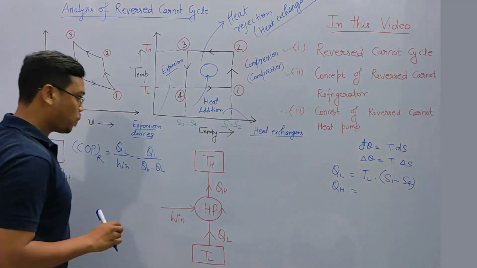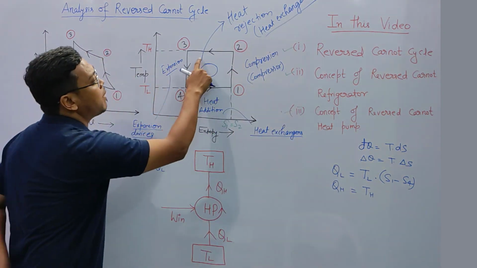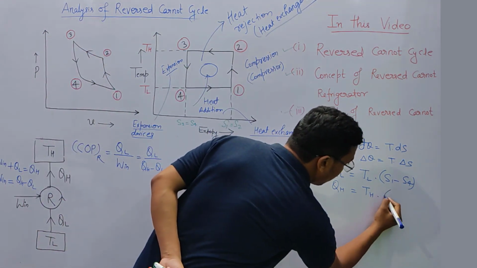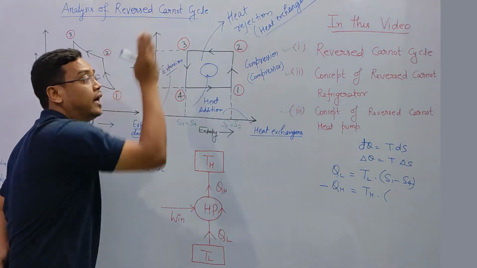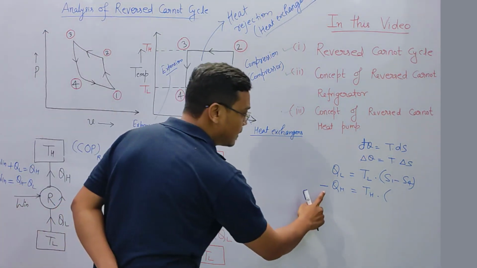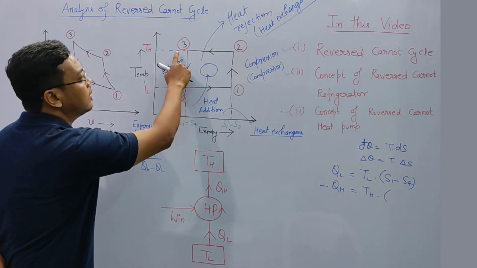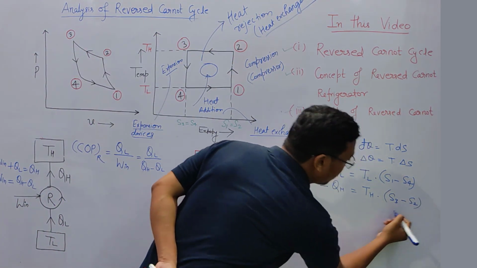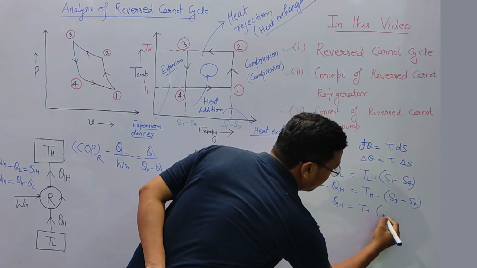QH shall be TH, because this is the amount of heat rejected at temperature TH. So TH into, okay, one more thing you have to remember, minus, because this heat is rejected. This heat is rejected to the surrounding from the system. If a system is rejecting heat, then it is minus sign. Okay. Now TH into change in entropy. Final entropy 3, S3, and initial entropy 2, S2. S3 minus S2. Okay friends, I can write this like this, TH into S2 minus S3.